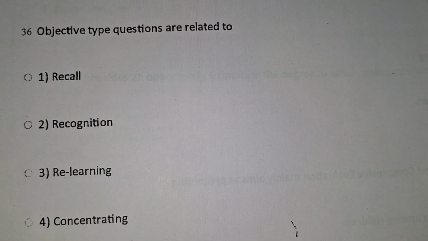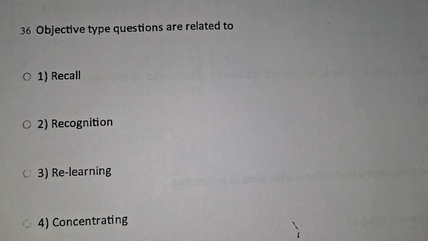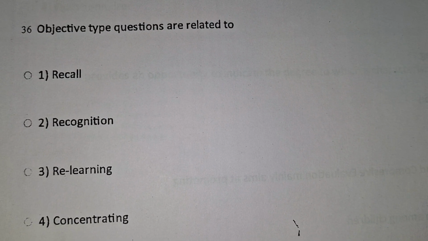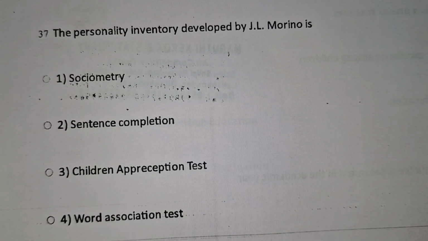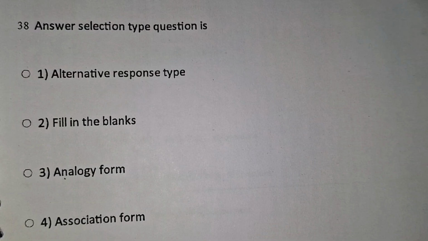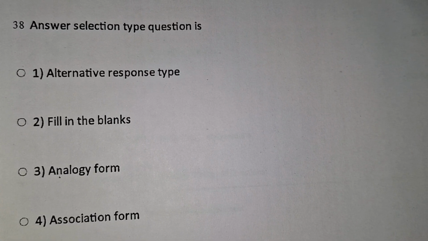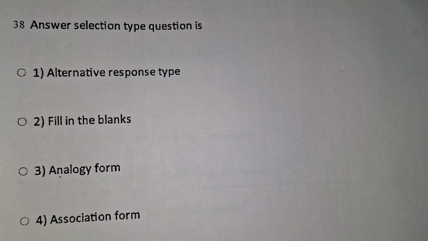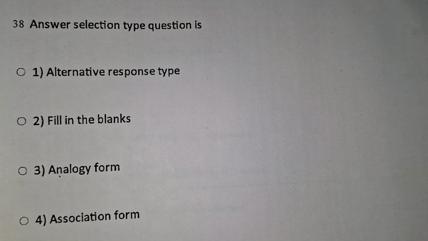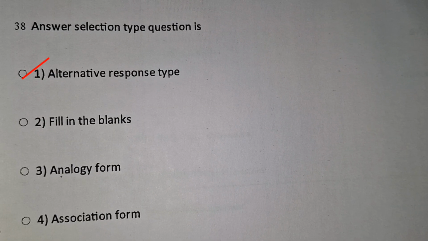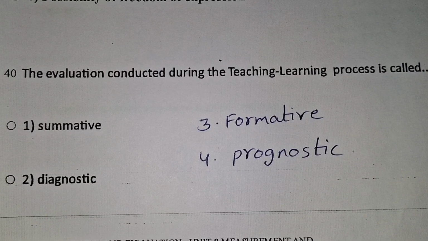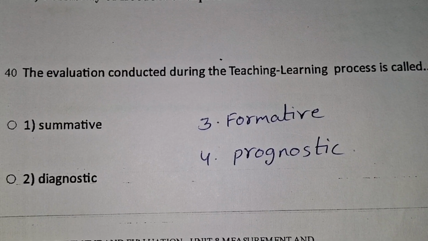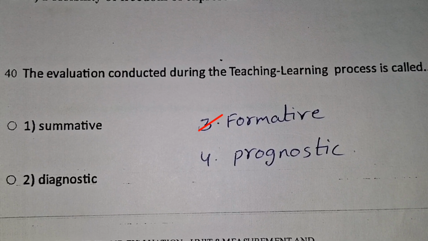Next one, objective type questions are related to recall, recognition, relearning, concentrating. The answer is concentrating. Next one, the personality inventory developed by J.L. Moreno is sociometry. Next one, answer selection type question is alternative response type, fill in the blanks, analogy form, association form. Answer selection type question is alternative response type. Advantage of an essay type question, possibility of freedom of expression. Next one, the evaluation conducted during the teaching learning process is called formative evaluation.